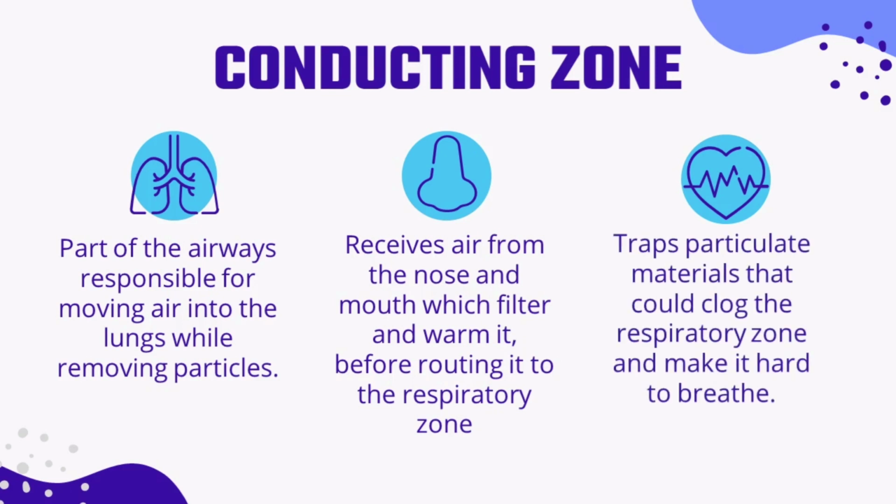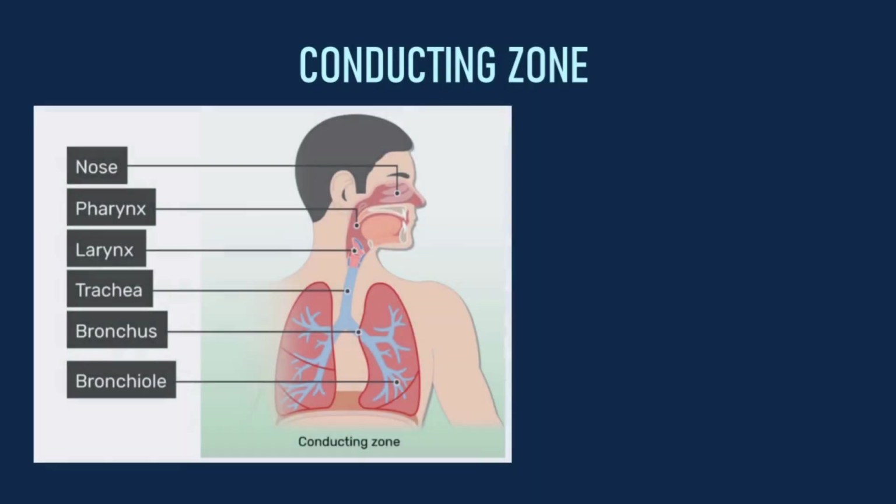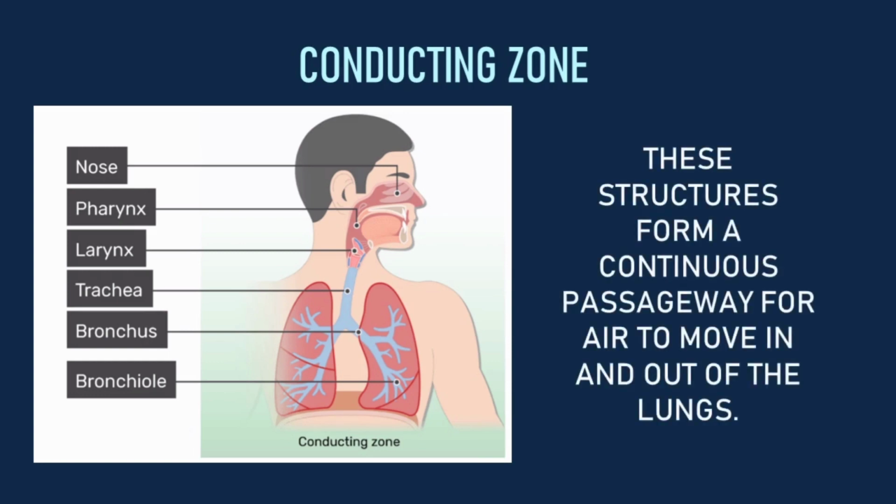It is also the one that traps particulate materials that could clog the respiratory zone and make it hard to breathe. The conducting zone includes 6 organs, which are the nose, pharynx, larynx, trachea, bronchus, and bronchioles. And these structures form a continuous passageway for air to move in and out of the lungs.